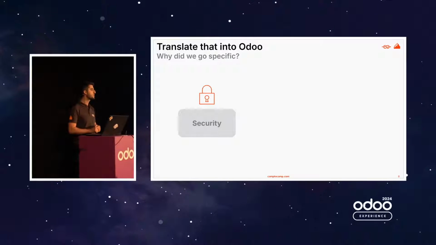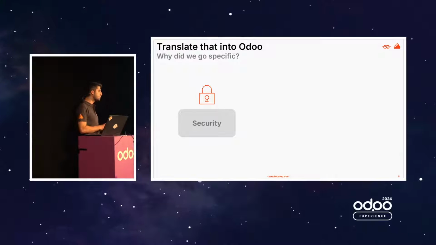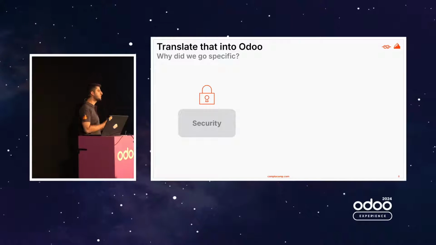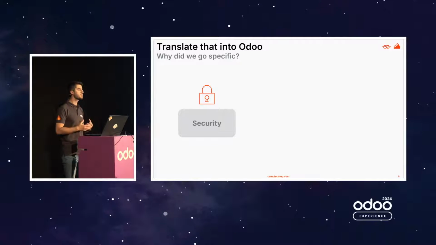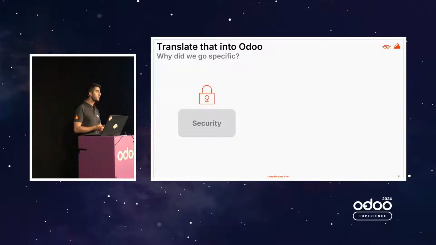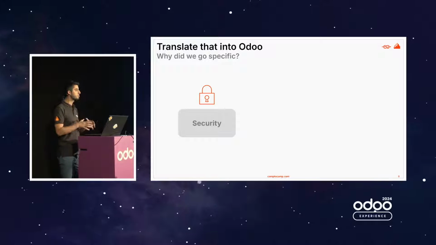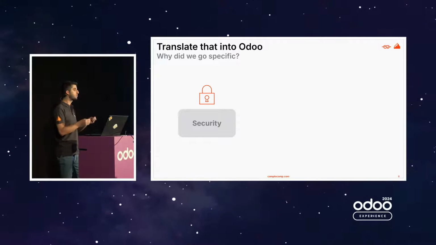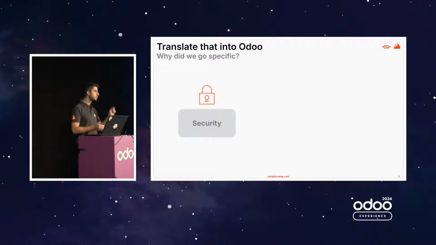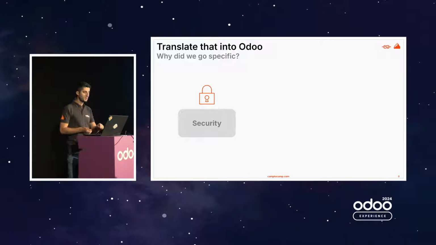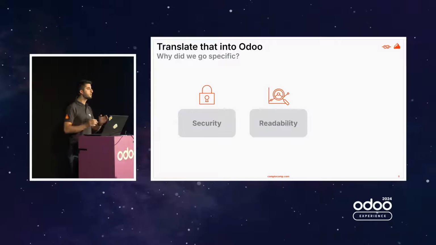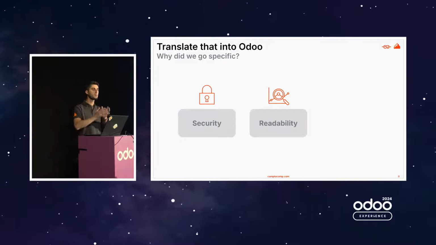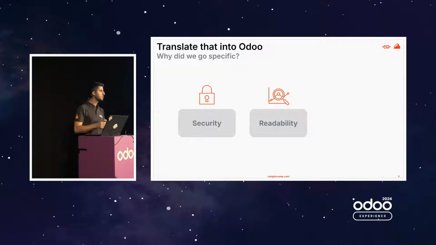First, in terms of security. Contract details are really critical information, and we may not want all our employees to have access to such information. This is why we decided to restrain it, and to give access only to the persons with the correct access rights to contract information. Readability. We need our employees to easily compare timesheet hours, time off hours, and contract hours, and to see their overtime.